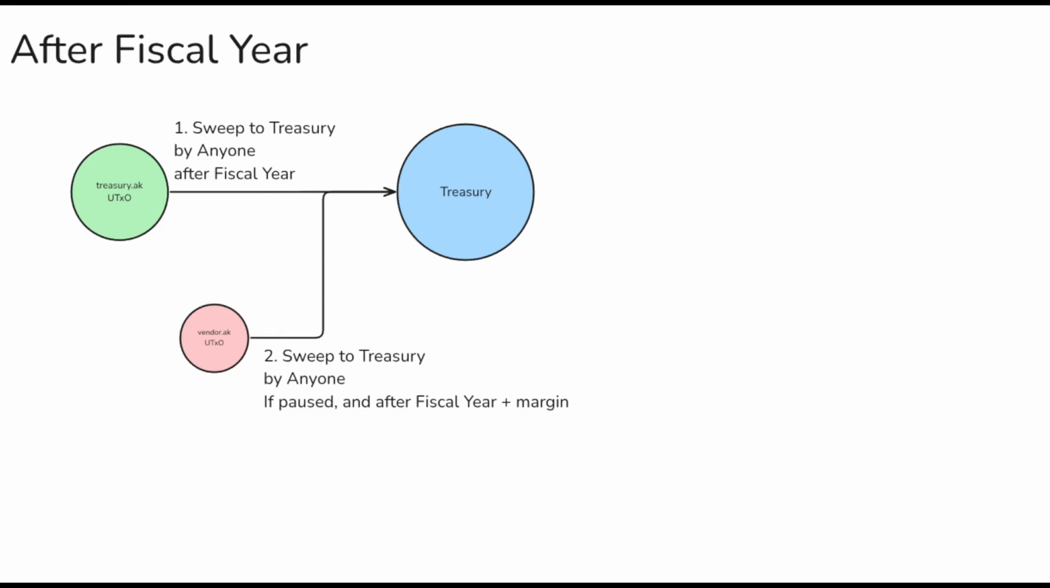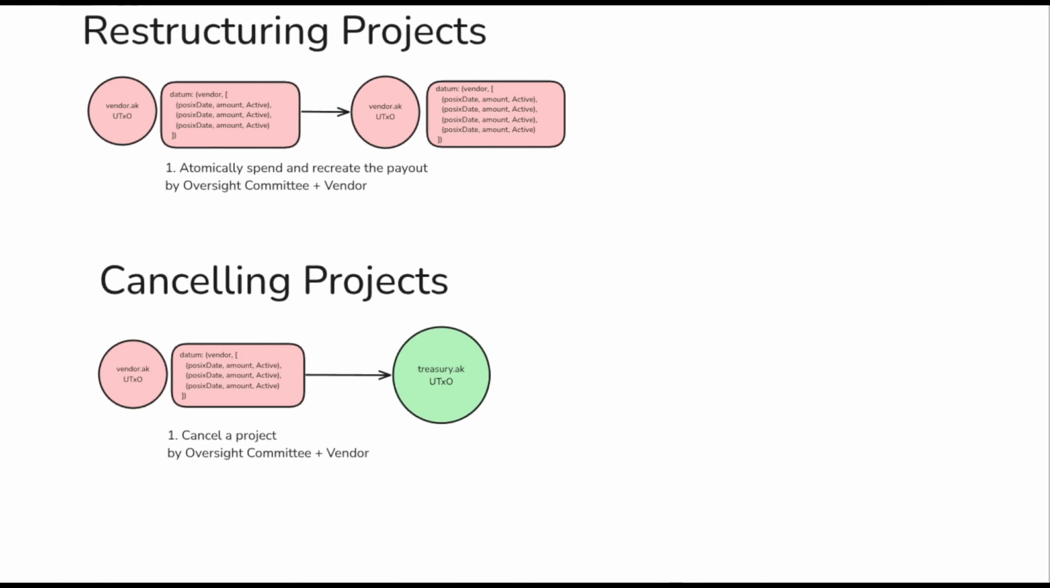Finally, in some cases, maybe a vendor is no longer able to take on a project or wants to restructure their payment schedule. Maybe they completed some work ahead of schedule, or it's taking longer than anticipated. With agreement from both the vendor and the oversight committee, both of those can happen. You can either pull those funds back under the oversight committee's purview, so that maybe they can fund a different project with a different vendor, or you can restructure the payment schedule.